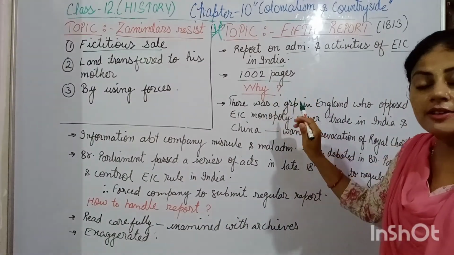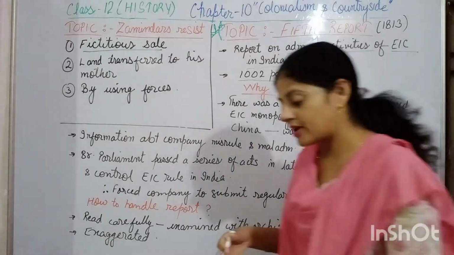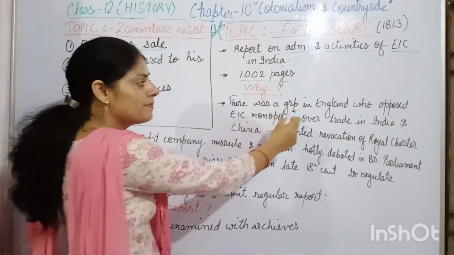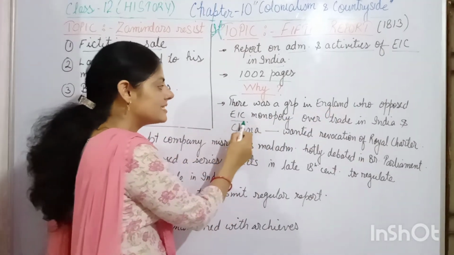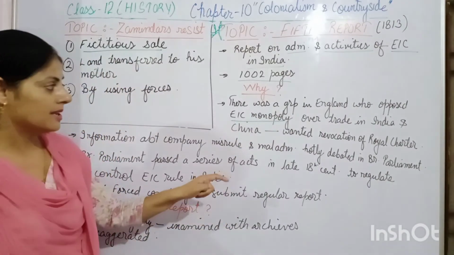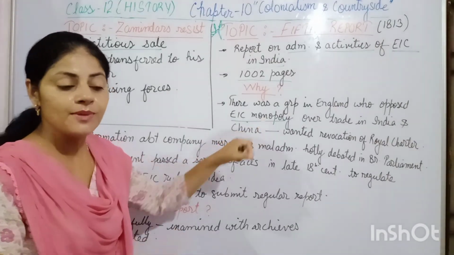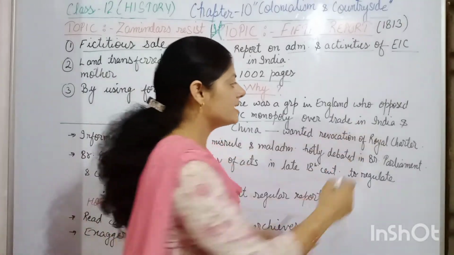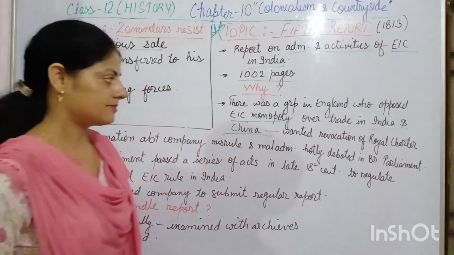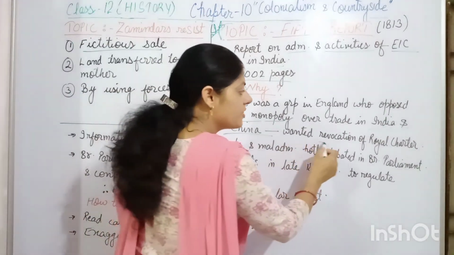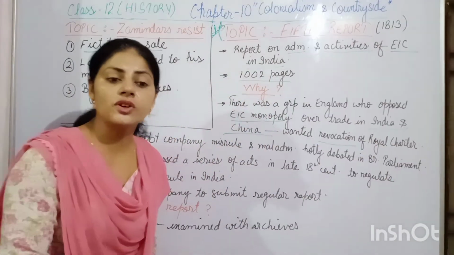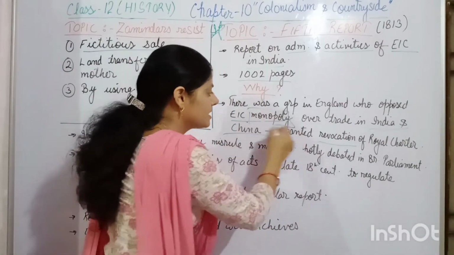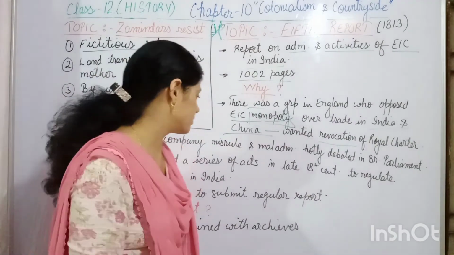Now, the reason why the report was submitted, why the law was there to submit the report, I explained to you. There was a group in England who opposed the East India Company monopoly. Monopoly means the right which only they enjoyed over the trade in India and China. And they wanted a revocation of the Royal Charter. Revocation of the Royal Charter means changing the Royal Charter to take away this monopoly and to give the right to trade to others also.